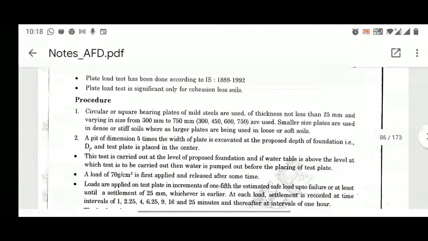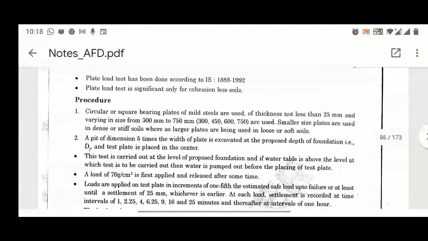So class, please note this point. Whenever we are doing this plate load test, we have to make sure that the water table is not there in the test pit. And if it is there, with the help of centrifugal pumps or other necessary arrangements, we can simply remove the water from the test pit.